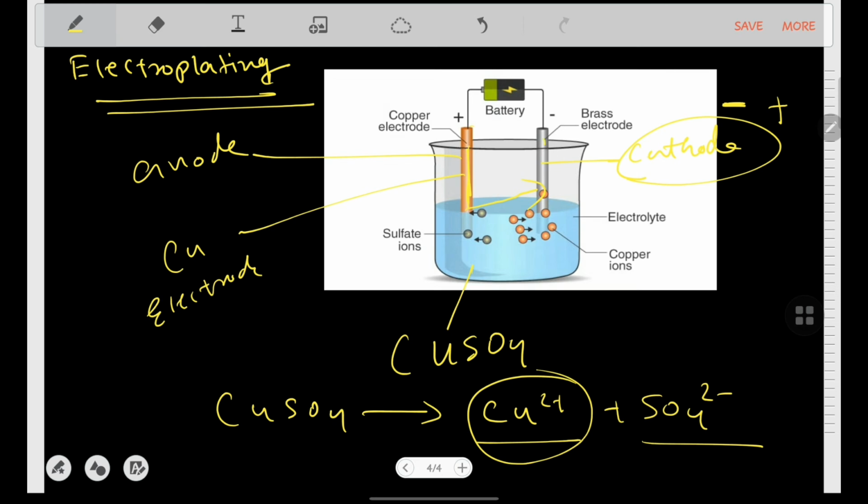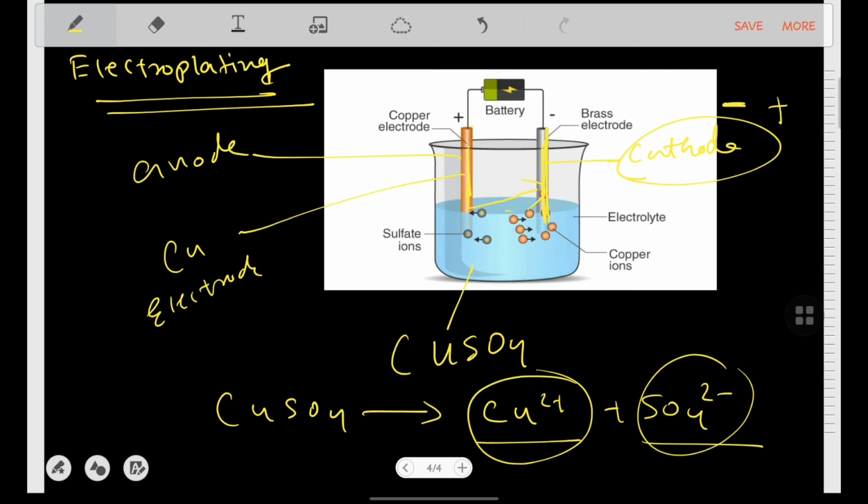So on the brass electrode, the copper ions will get deposited and hence we get a layer of copper on the brass electrode. Similarly, the negative ions like SO4 2- will get attracted by the copper electrode, which is a positive one. So here we can see that the sulfate ions with negative charges get attracted toward the copper electrode.